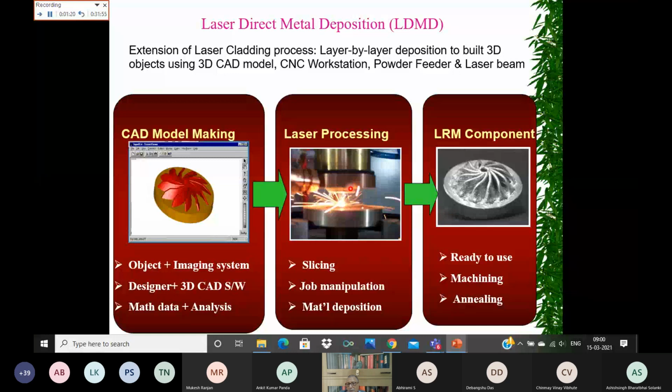Another layer is built, and again you pull it up. So you just go on pulling the laser and powder feeder slightly up, and every time you are scanning, you are depositing on the pre-deposited layer. Thereby, you can build the component like this.